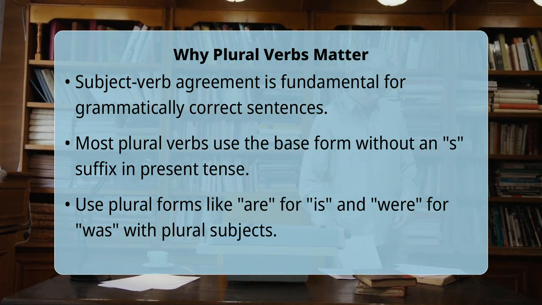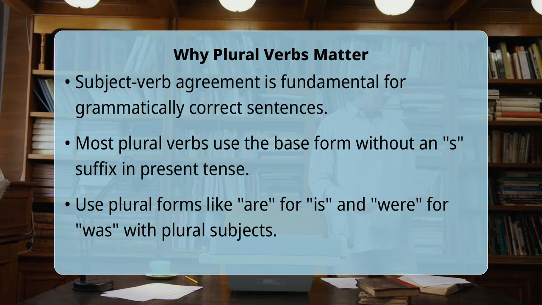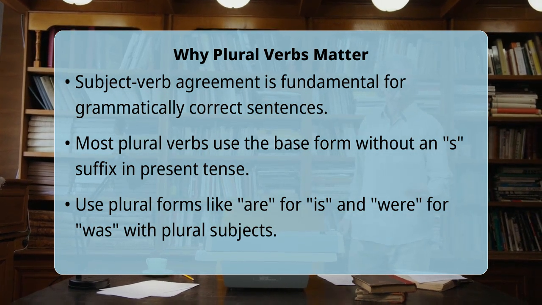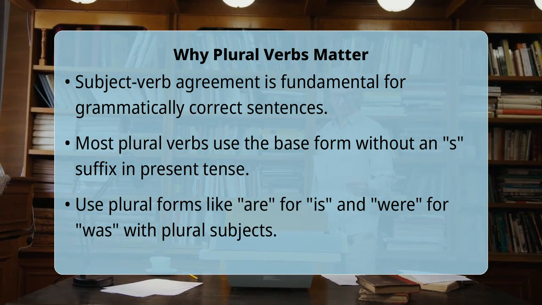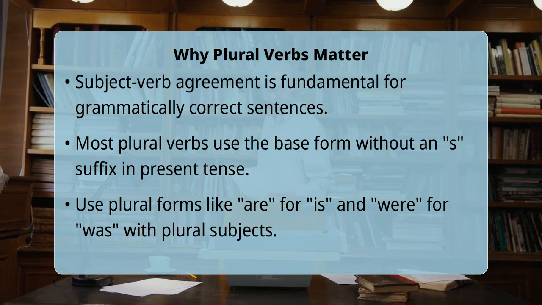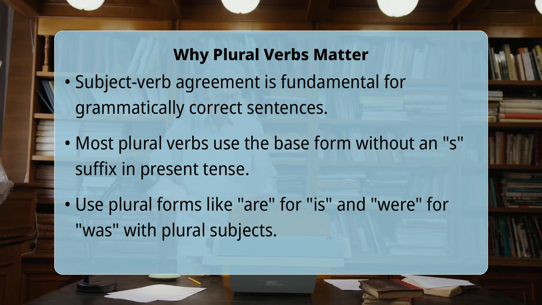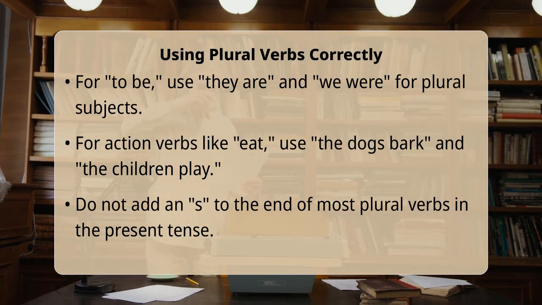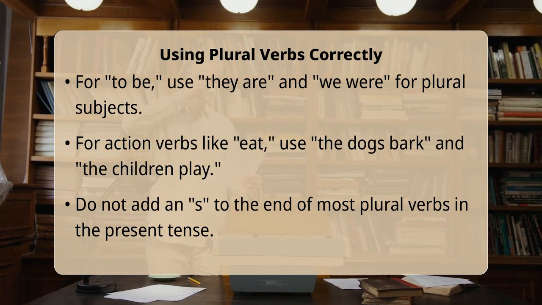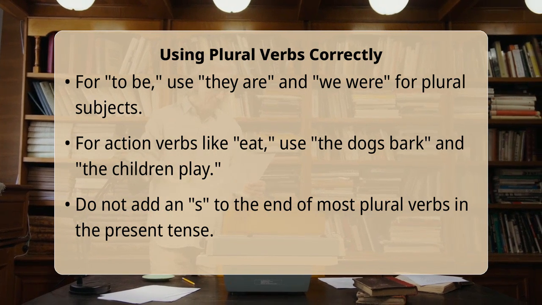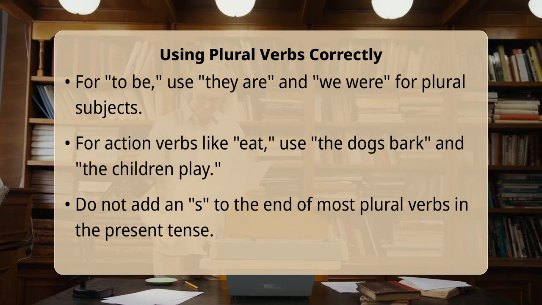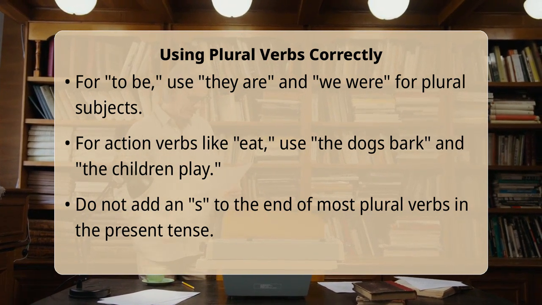Compound subjects joined by the word and, like John and Mary, also take a plural verb, as do certain indefinite pronouns like many or several, which are inherently plural. Let us explore some clear examples. For the verb to be, instead of he is, a plural subject would require they are. If you are talking about past actions, instead of she was, you would use we were.